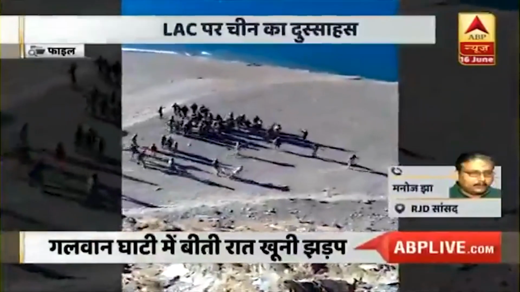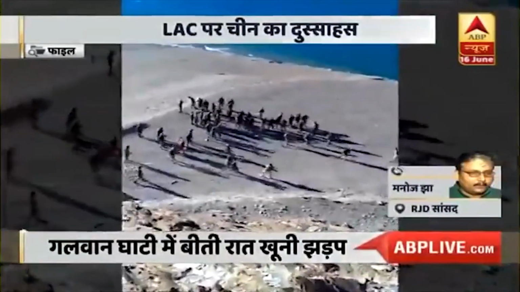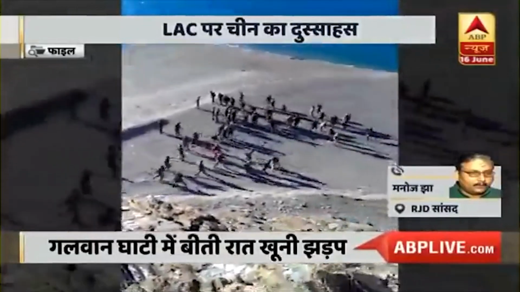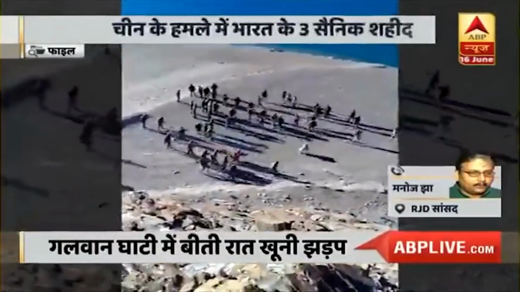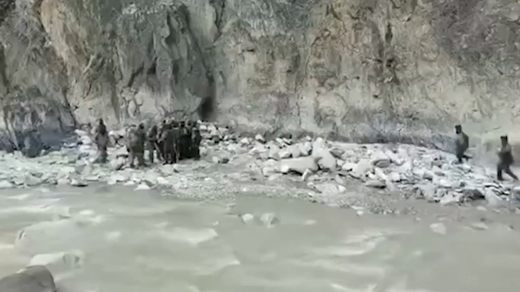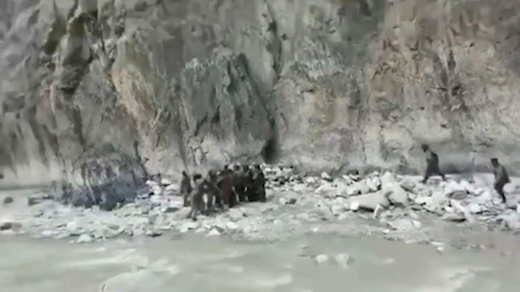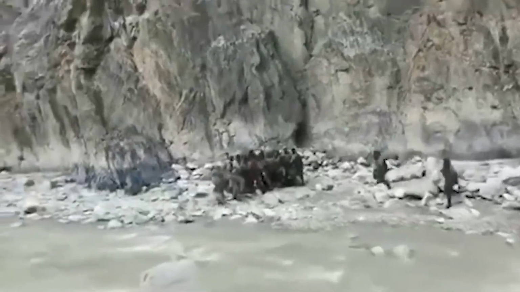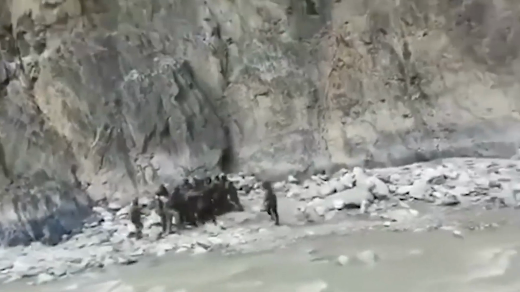So in the afternoon, a flag meeting was called by the senior officers representing India and China. Basically speaking, both sides agreed to pull back their respective troops a few kilometers from the area of contention to de-escalate the situation. After the handshakes and the photographs, as per some of the reports, on the same evening, India sent two small groups of soldiers to verify if the agreement was honored by the Chinese counterparts.